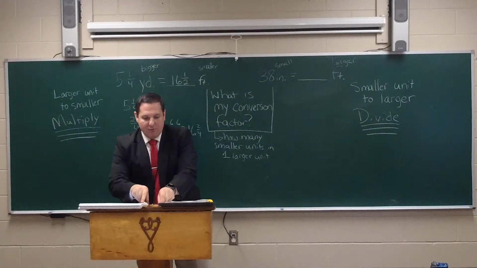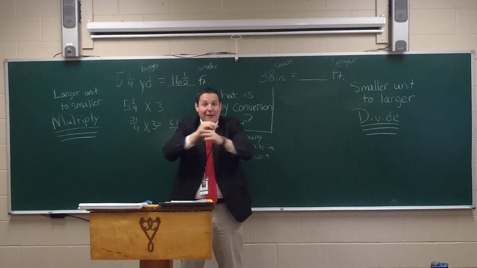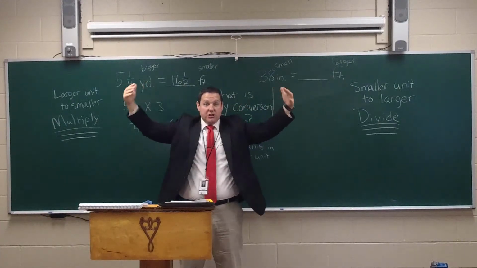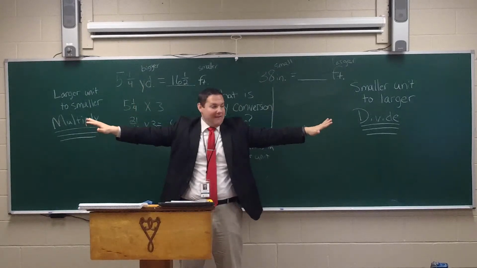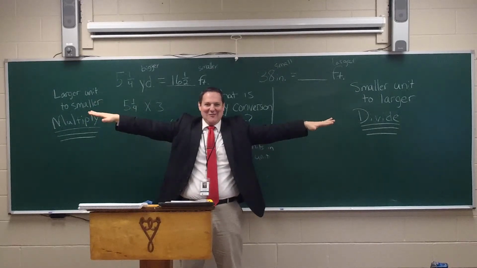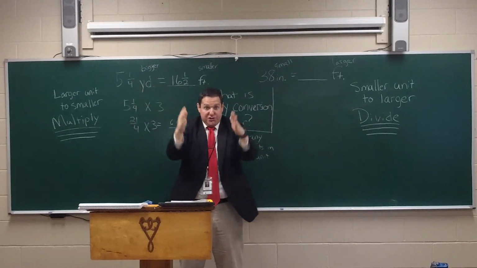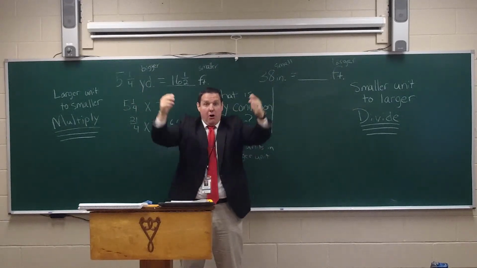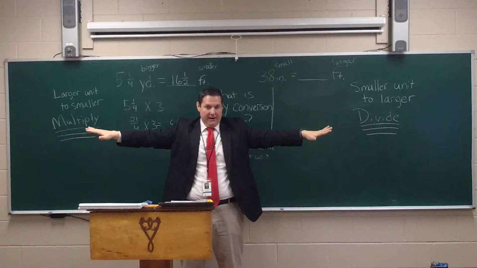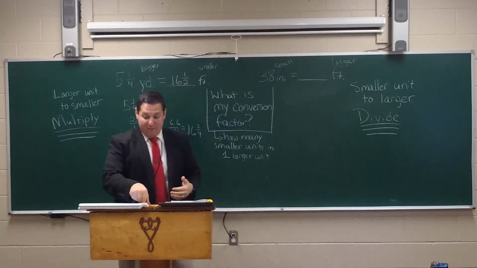And here's how I can remember that. Remember, large to small, multiply. Watch this. Small to large, divide. Do I look like a division sign? Okay, maybe not. But it's easier because the division sign, of course, has the line going in the middle. So large to small, multiply. Small to large, divide. In this case we're going from small to large, so we are in fact going to divide.